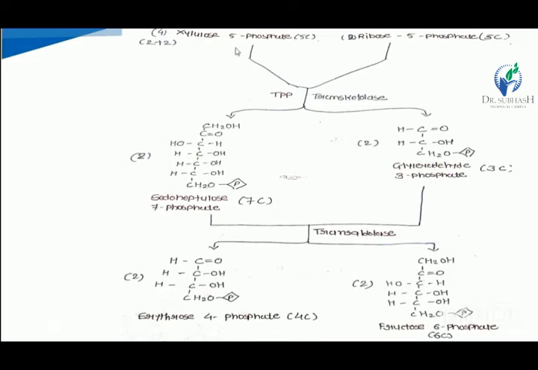On the xylulose 5-phosphate and the ribose 5-phosphate, there is the activity of the transketolase enzyme, which is dependent on the thiamine pyrophosphate.